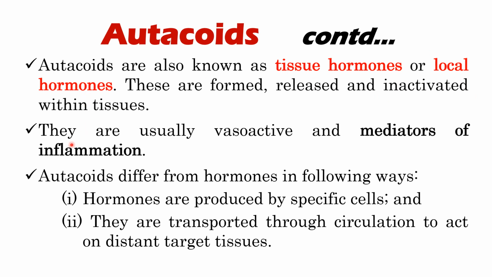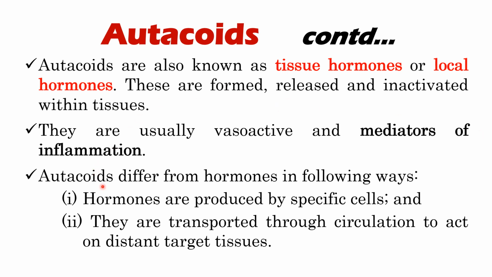Autacoids are usually vasoactive. When we say vasoactive, this is a substance that has the effect of either increasing or decreasing blood pressure. So it has an effect on the blood vessel. It can either increase or decrease the diameter of the blood vessel, thus increasing or decreasing the blood pressure as well as the heart rate. And of course, autacoids are very important mediators of inflammation. They facilitate the development of inflammation.